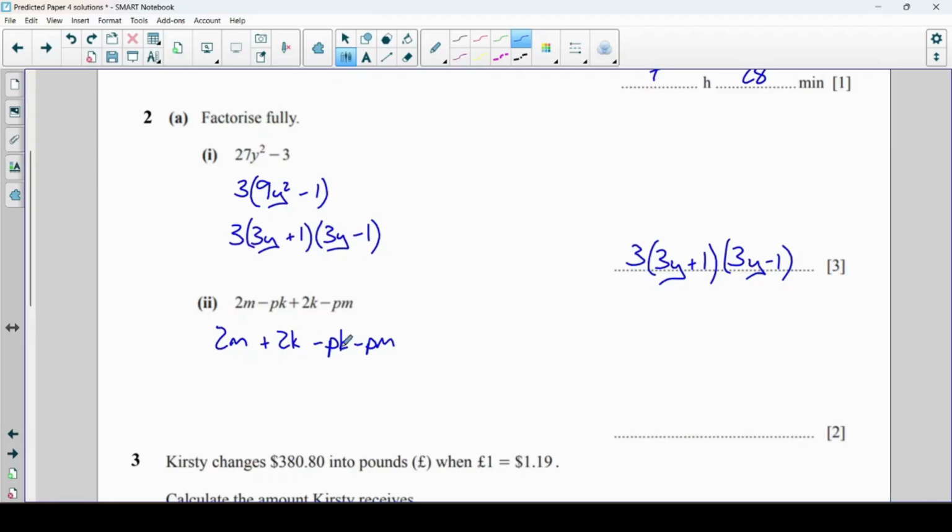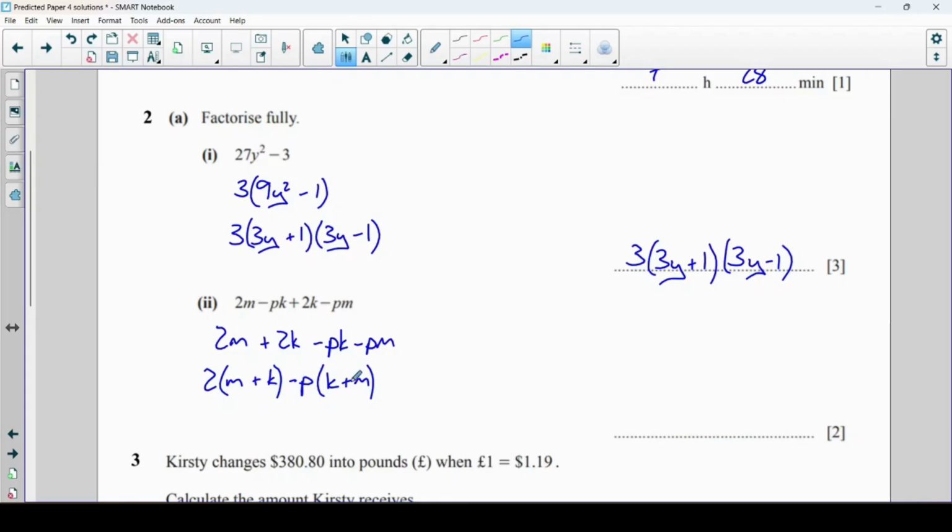And now let's see if we can do 2 single brackets and see if it's any better. First I'm going to take 2 out of these first 2 terms, and in the brackets I get m plus k. And for these 2, well, I suppose I can take minus p out of both of these, and in the brackets I get k plus m.